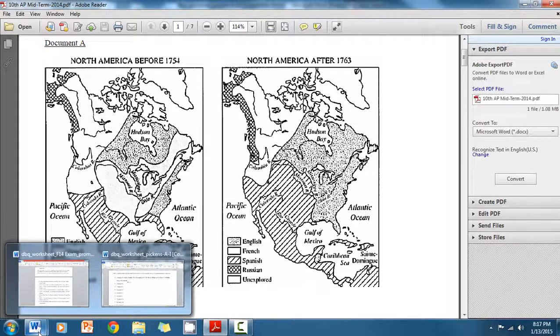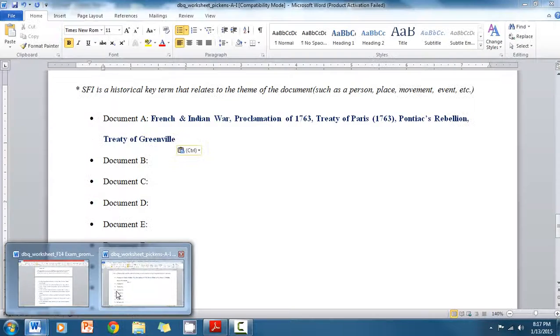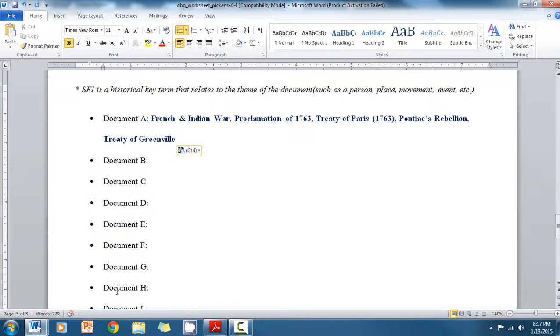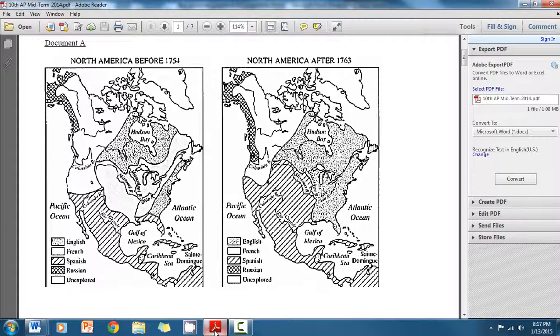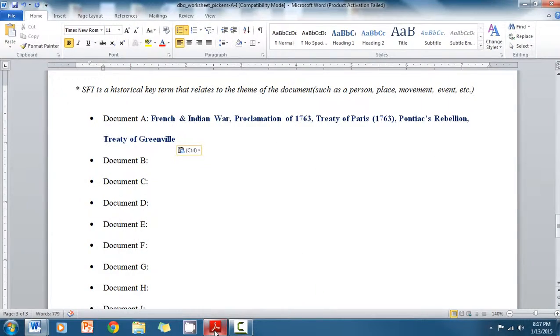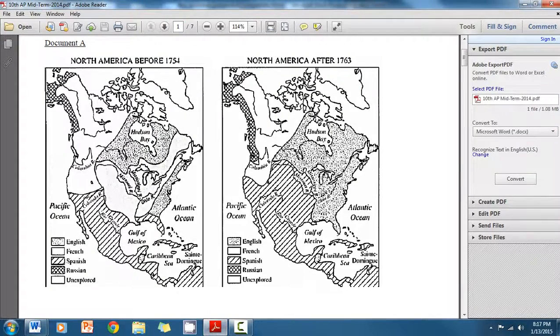And so that's what we mean by outside information. It's not referenced in the document, but you use your background knowledge to, in some way, discuss relevant topics of the document. Also, the Treaty of Paris of 1763, that's the treaty that ended the war. That's not mentioned in the document, but it relates to the theme. Pontiac's Rebellion, that's going to be the series of Indian wars that occur in this Ohio area after the English colonists tried to move westward.